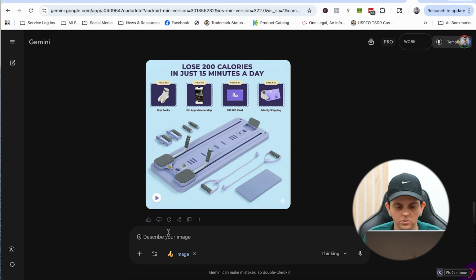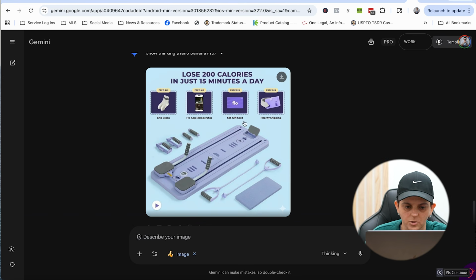Now what you could do is tell it also to change these pictures, which we will talk about. Obviously they're offering 4 free gifts with their item. So you could either remove this and offer something else or keep it and change the gifts, right? You could do different gifts like digital gifts. Obviously you're not going to have an app. You could do a $25 gift card and priority shipping. So if I wanted to change it, great.